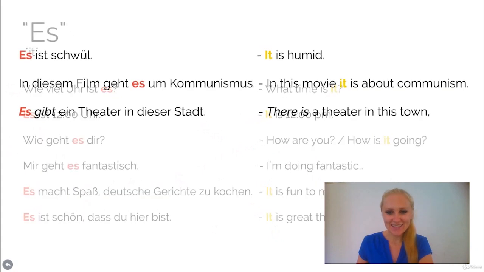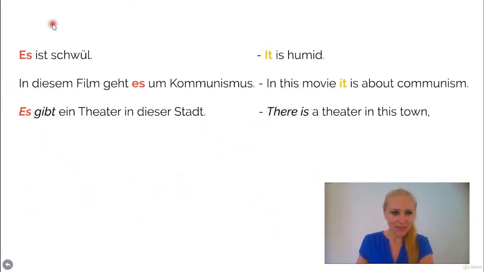Okay, then the next one, to say how the weather is. Es ist schwül, it is humid. Exactly as in English. To say what the weather is like, we say es ist schwül, es ist regnerisch, it is rainy, es ist stürmisch, it is stormy, and so on. Okay, es ist, it is, we use that to say how the weather is.